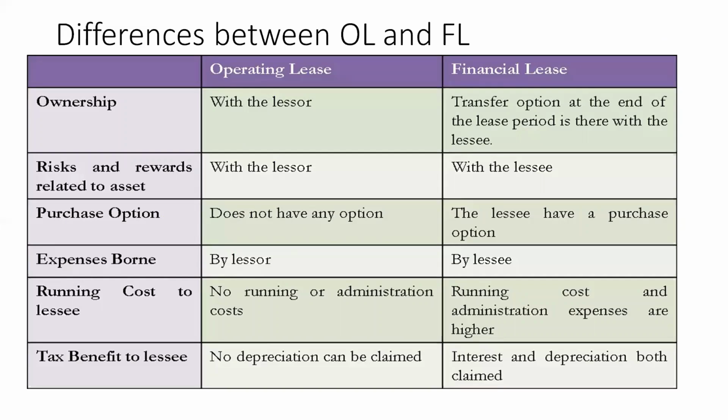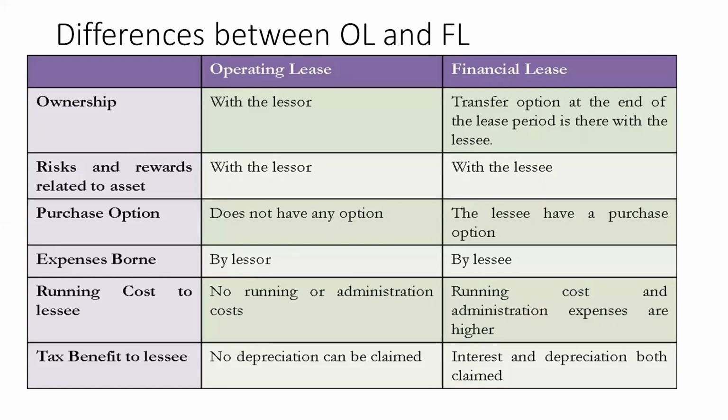The chance is there with the lessee to become the owner, provided he pays the expected price of the obsolete machine or obsolete asset to the lessor. So the lessor is more interested in ending the lease contract by transferring the asset to the lessee. But in case of operating lease, the lessor is in no way interested in transferring the ownership.